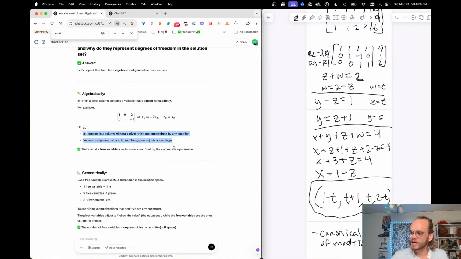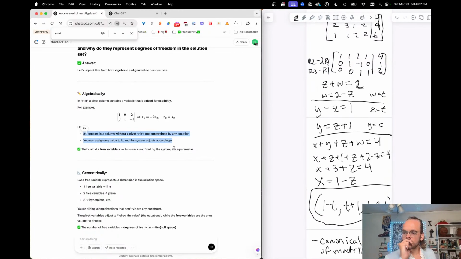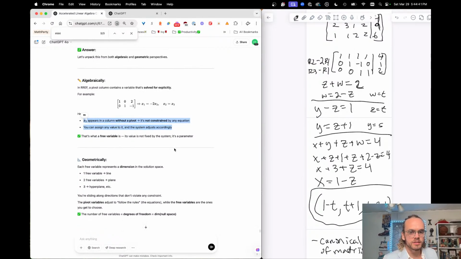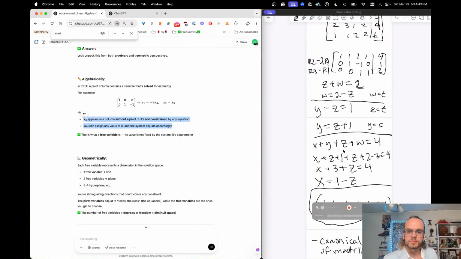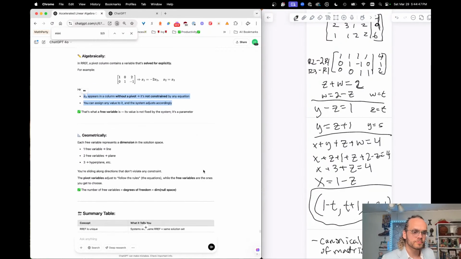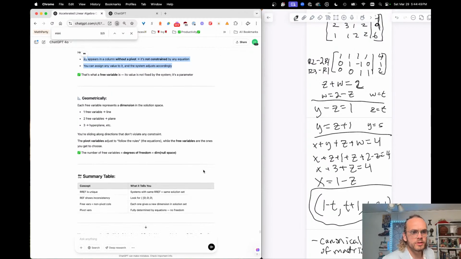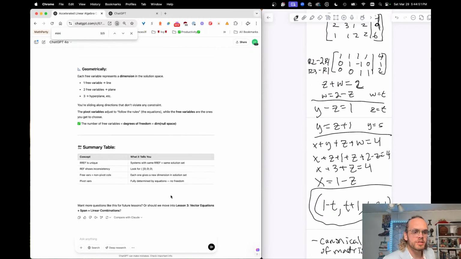I'm going to look back at that last one I did. I actually liked my choice of having Z as the thing, because we have no zeros in that column. Z is the parameter. Each free variable adds a dimension. Cool.